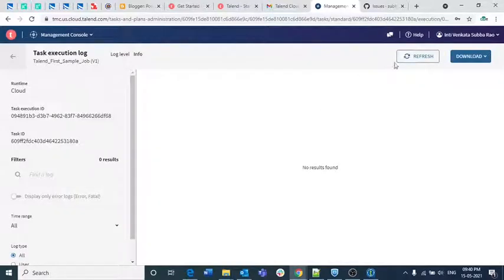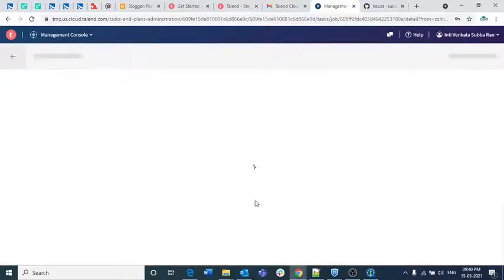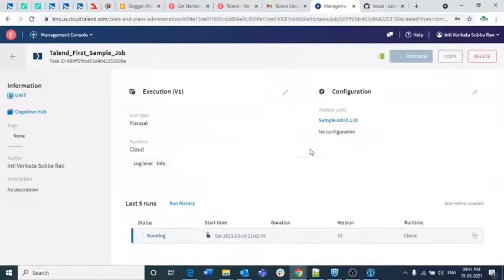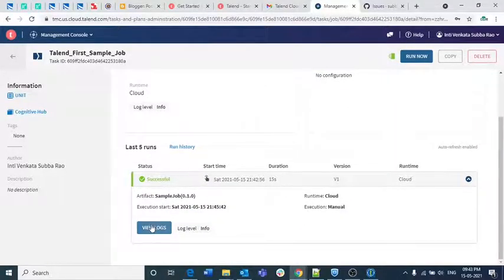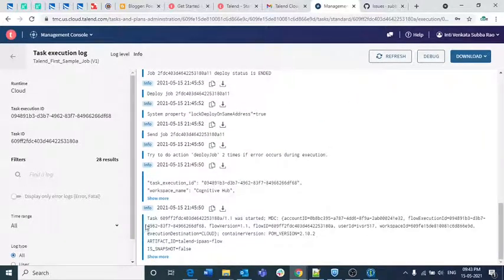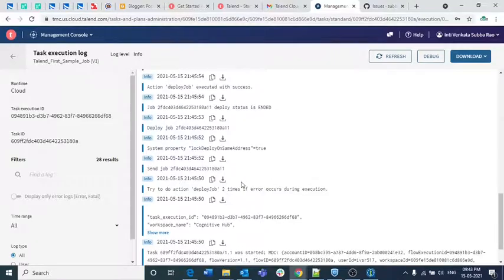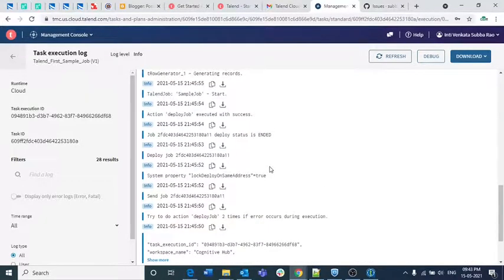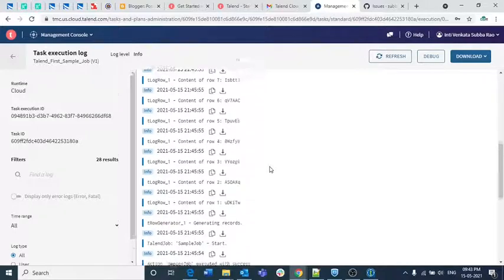I think it might take some time. Yep guys, it got successful now. So if I click on view logs, as I selected information, initially it is taking some time. So it is saying the workspace name is Cognitive Hub, and the task ID execution was some random ID. So it is showing some status here.